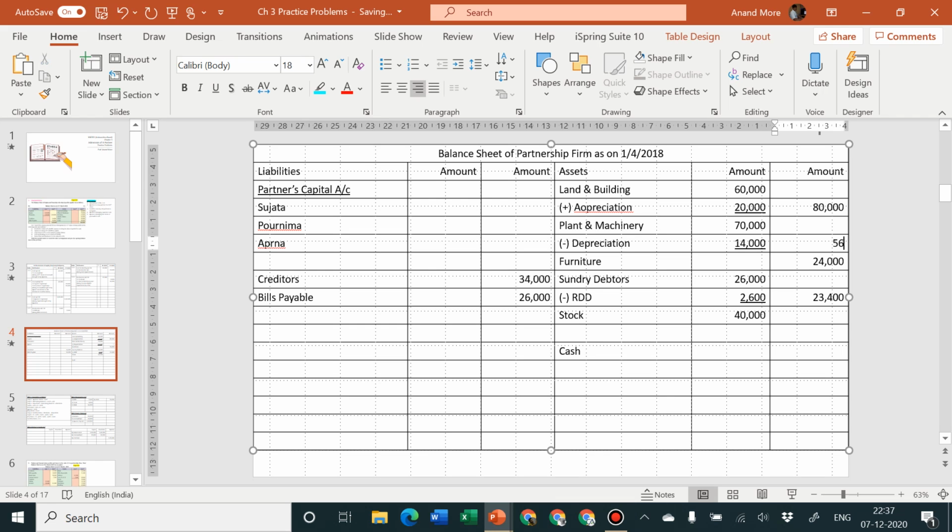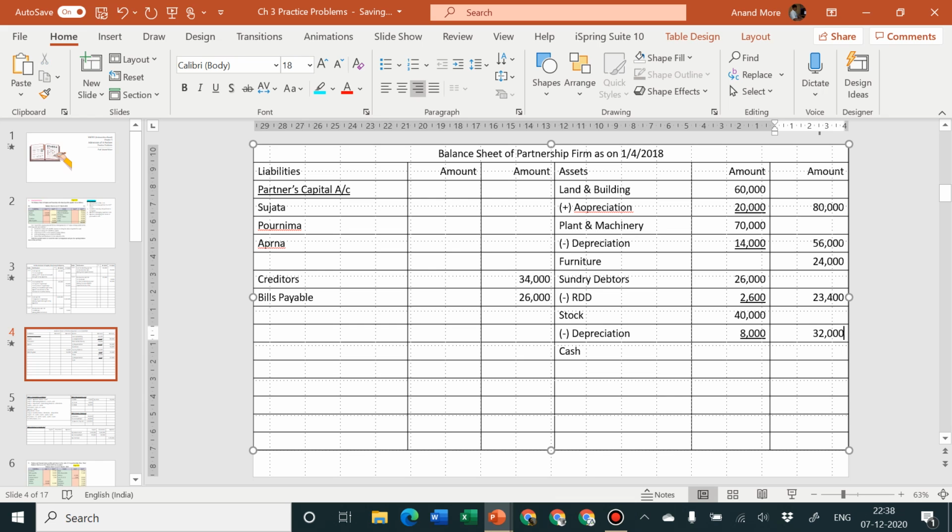So we are going to consider in the outer column 56,000. And from stock we are going to write less depreciation. It is rupees 8,000. So 40 minus 8 is equal to 32,000. Come to the outer column 32,000.